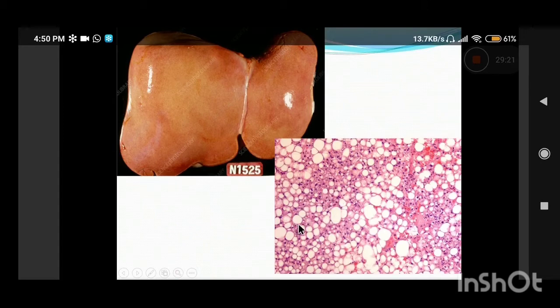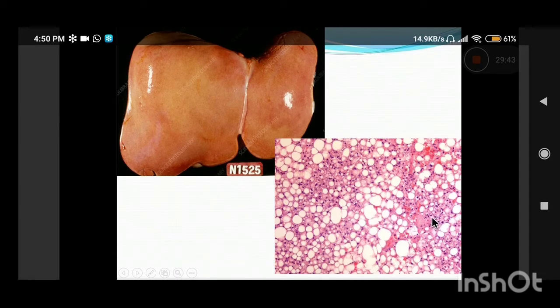So this is known as macrovesicular steatosis. Now steatosis can be of two types, microvesicular or macrovesicular. Micro is when there are numerous small, fine droplets within a hepatocyte with a central nucleus. That is not very well appreciated in this photograph.